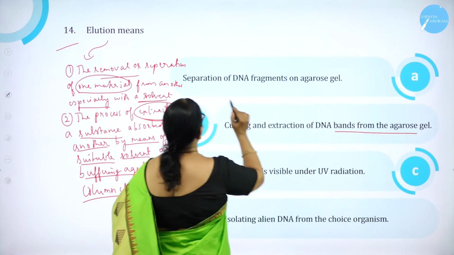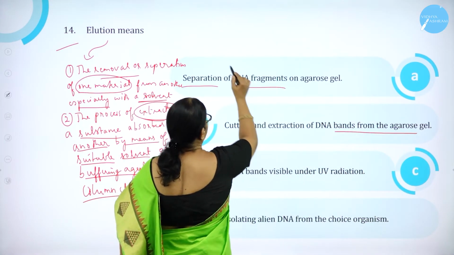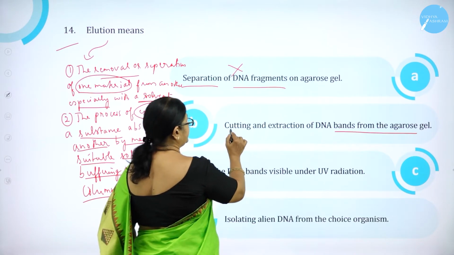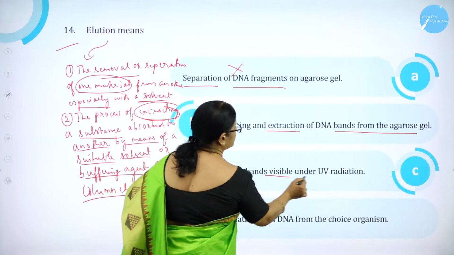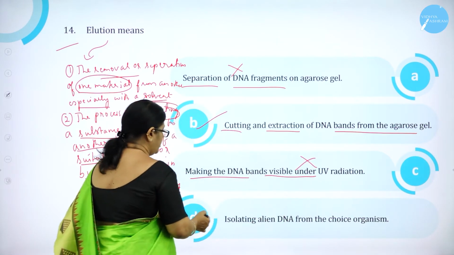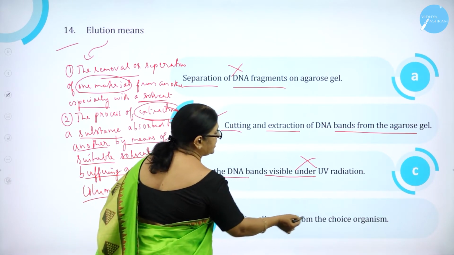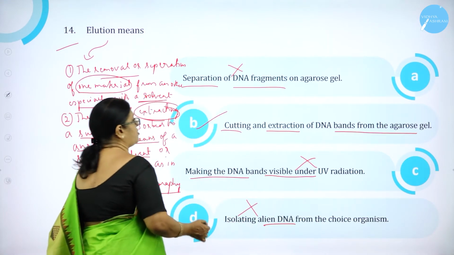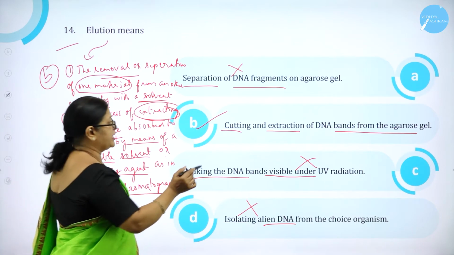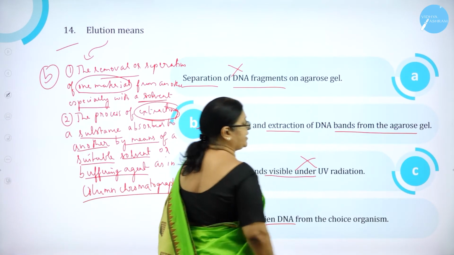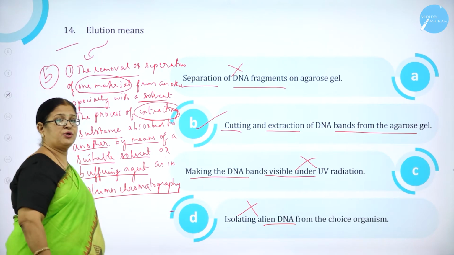So it is cutting and extraction of DNA bands from the agarose gel. So option A is separation of DNA segment. Wrong. Option B, cutting and extraction of DNA from the agarose gel, correct. Making the DNA bands visible under UV radiation, wrong. D, isolating alien DNA from the choice of the organism, is wrong. So option B is correct. Elution means cutting and extraction of DNA bands from the agarose gel.